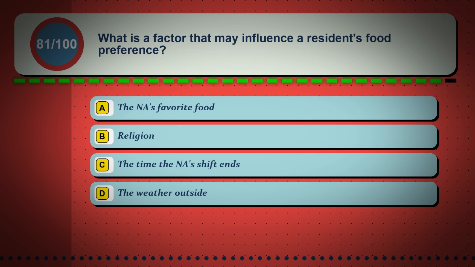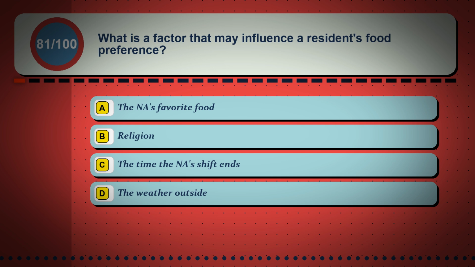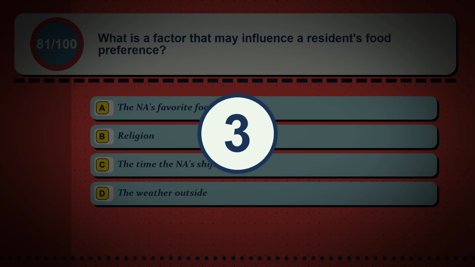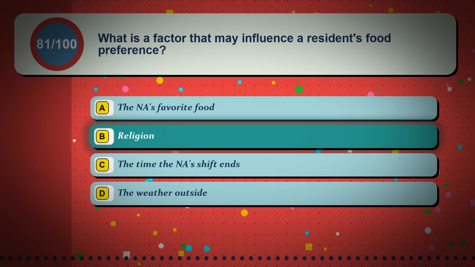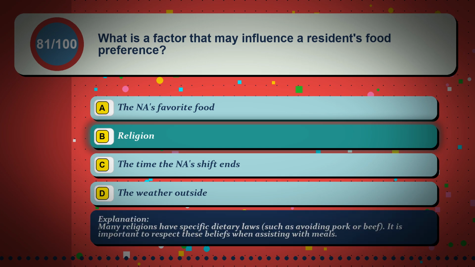Question 81. What is a factor that may influence a resident's food preference? Option A, the NA's favorite food. Option B, religion. Option C, the time the NA's shift ends. Option D, the weather outside. The correct answer is option B, religion. Many religions have specific dietary laws, such as avoiding pork or beef. It is important to respect these beliefs when assisting with meals.